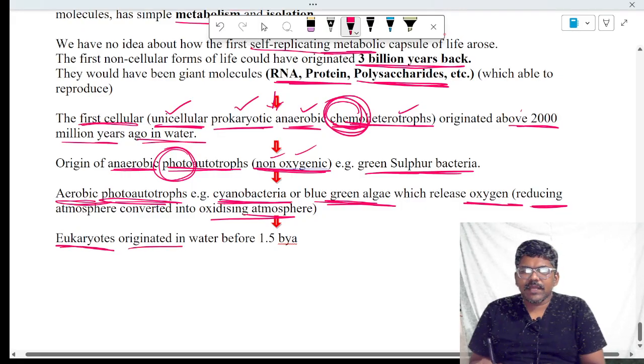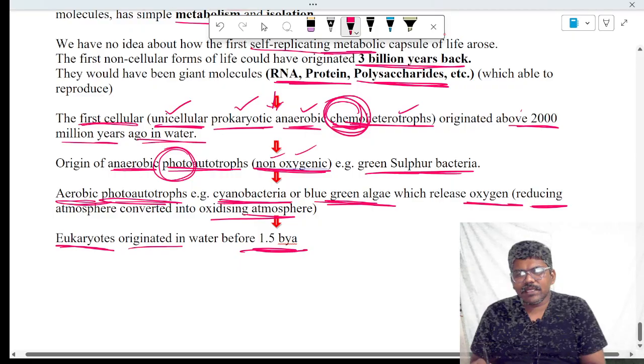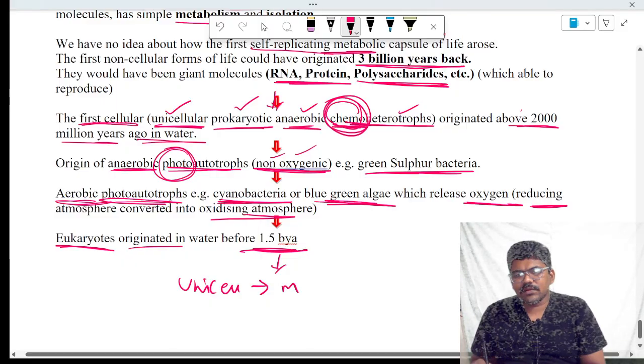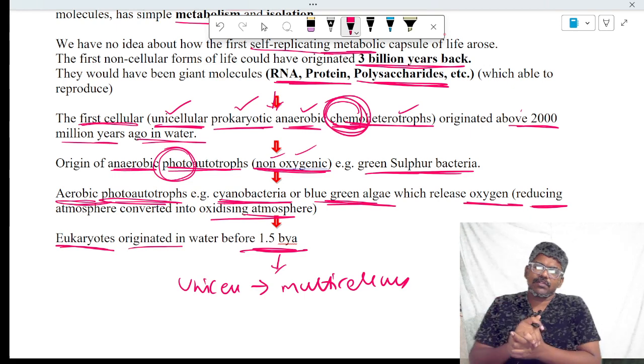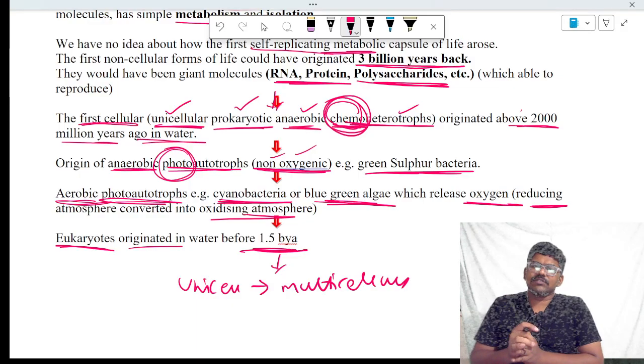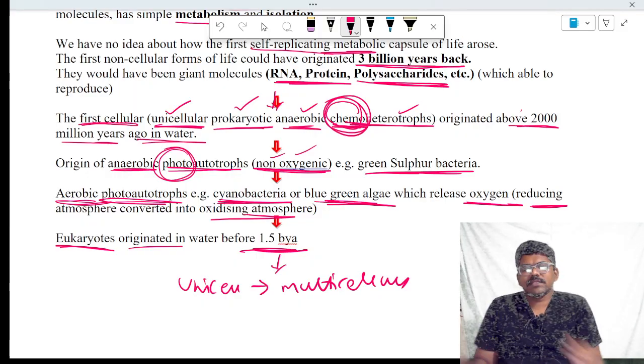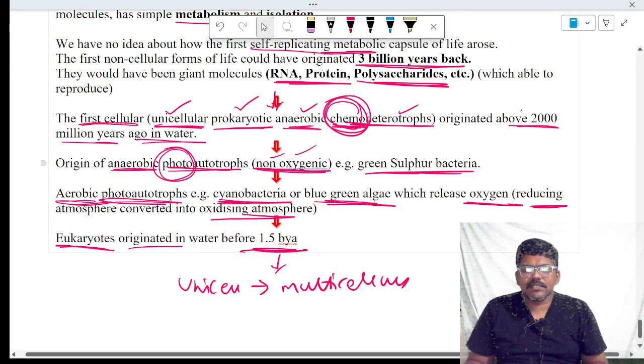Later, eukaryotes originated 1.5 billion years ago. Then the unicellular forms were converted into multicellular forms. Later we can see the formation of invertebrates. Before 500 million years ago, invertebrates were formed. Before 350 million years ago, jawless fishes were formed. Before 350 million years ago, the fishes evolved into amphibians. Later, we can see the formation of reptiles. The remaining things we'll see after the completion of theories of evolution.